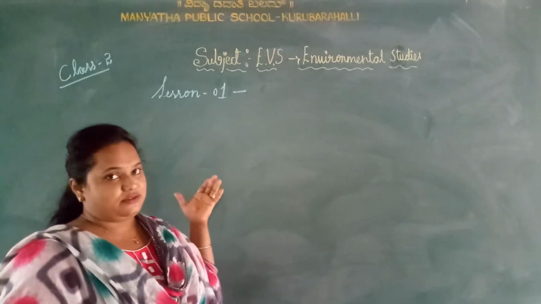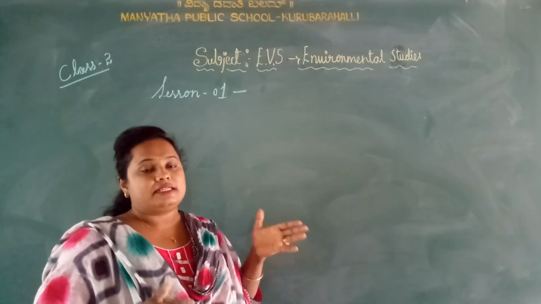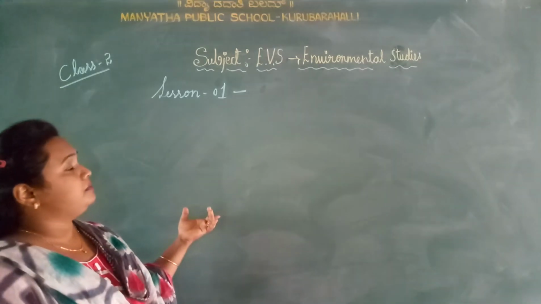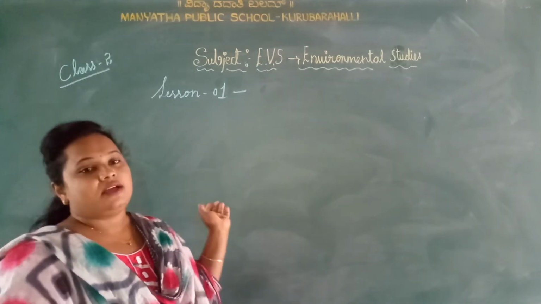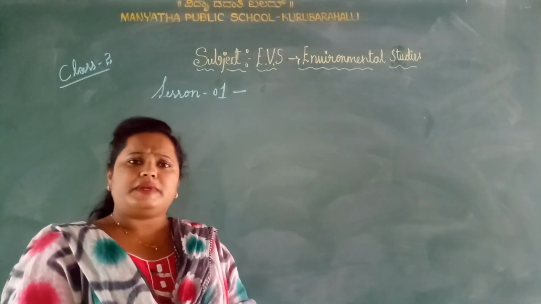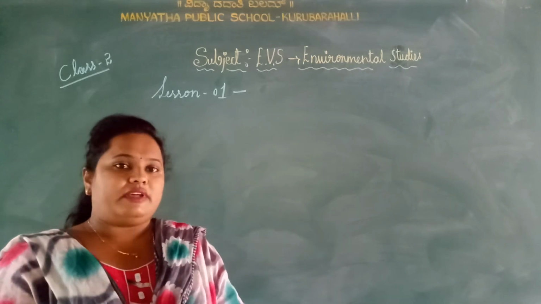This is your class, second standard. My period is first period for all of you, and today I'll tell you about EVS. What is the meaning of EVS? You all very well know.